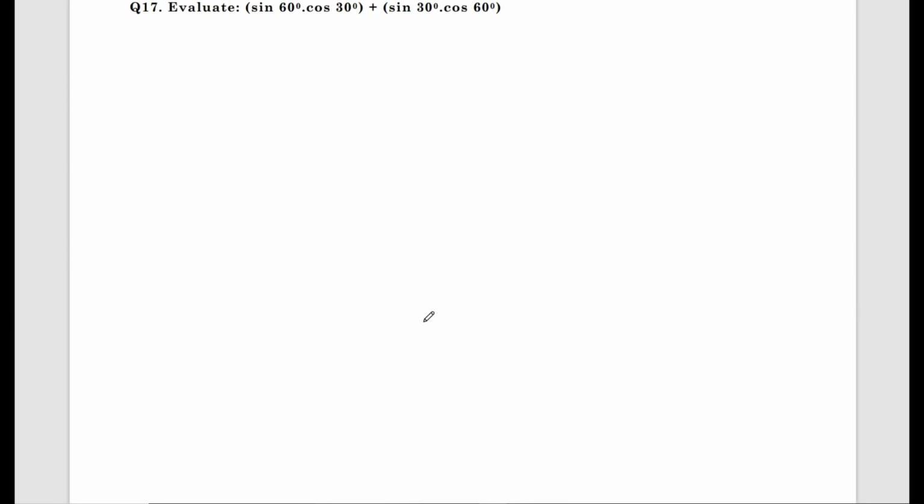Question number 17. Based on the standard angles of trigonometric ratios, a 2 or 3 mark question will be asked. To learn to solve that, you should remember the standard angle values.